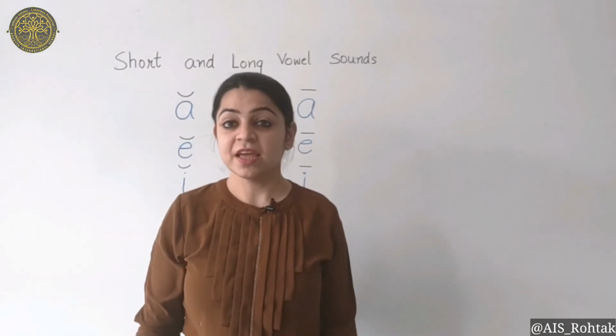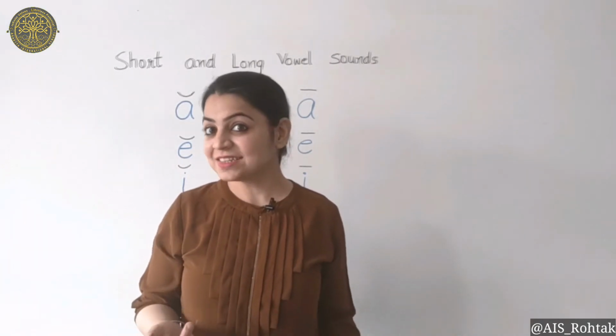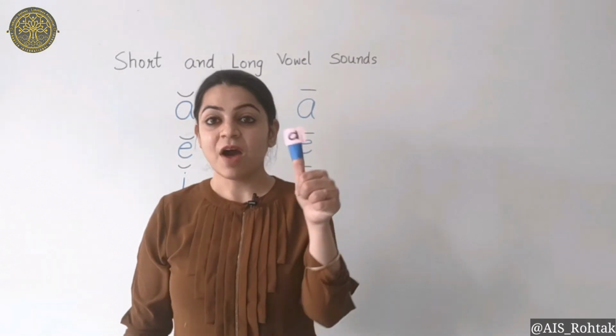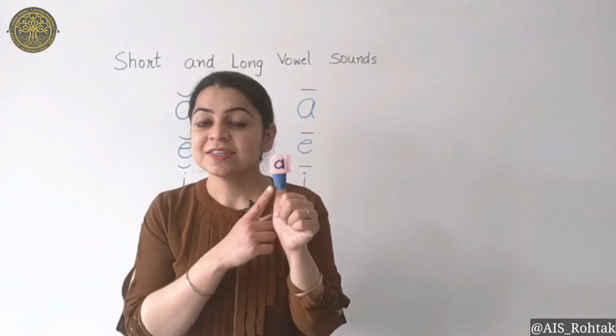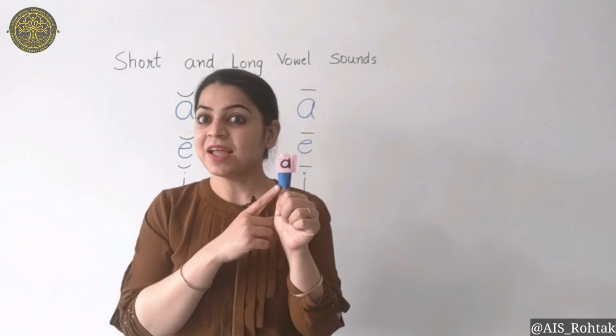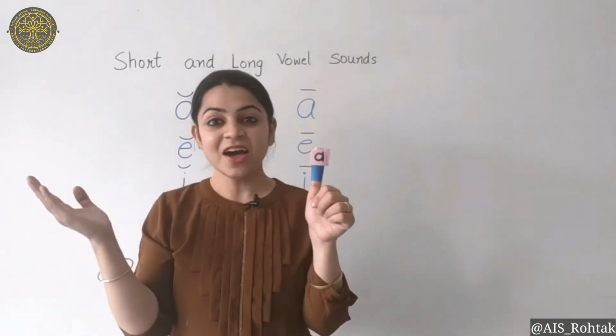Now let us do their short sound and long sound in the form of a rhyme. Yeah, are you excited? A vowel, what's your sound? A is my short sound, A is my long sound. A is my short sound, A is my long sound.